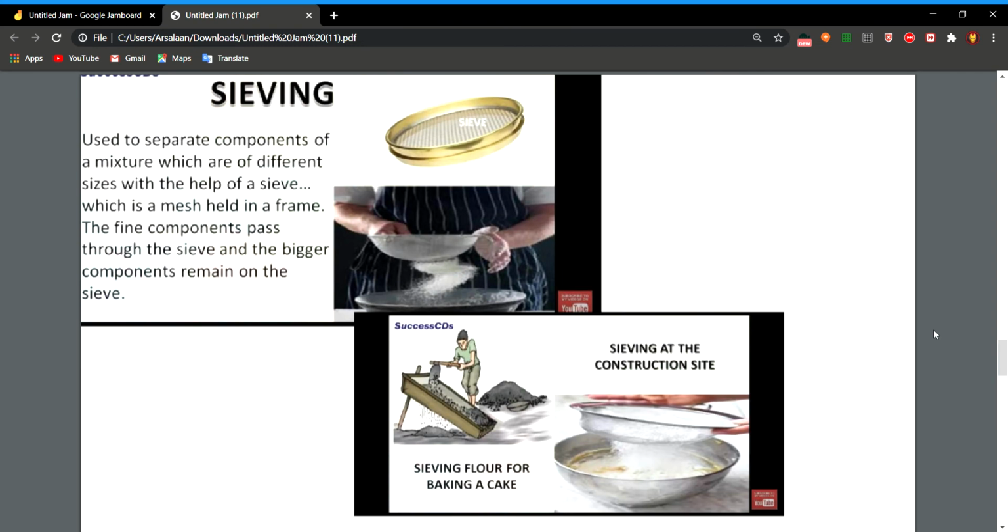So sieving is used when the size of the components is different. If the size of the components is the same, then sieving is not a useful method.